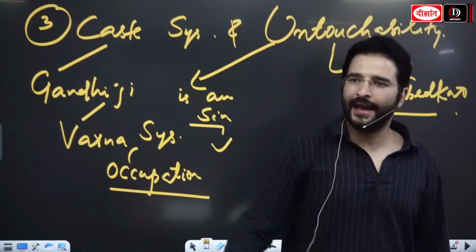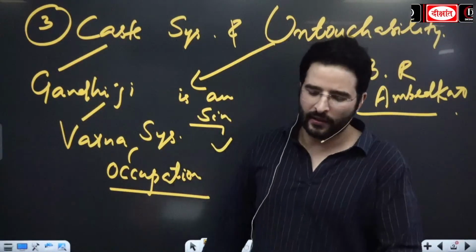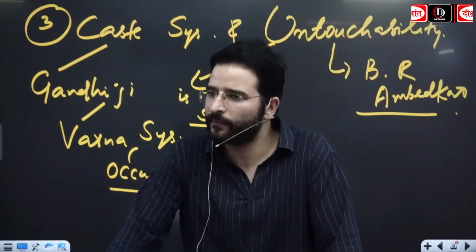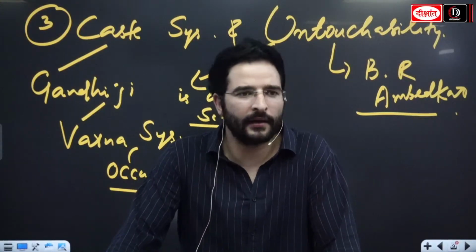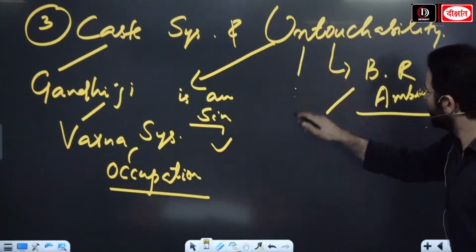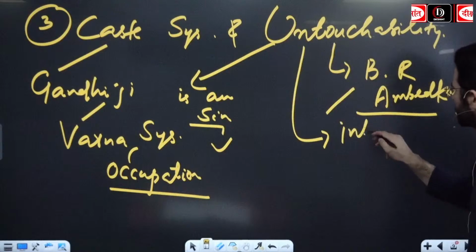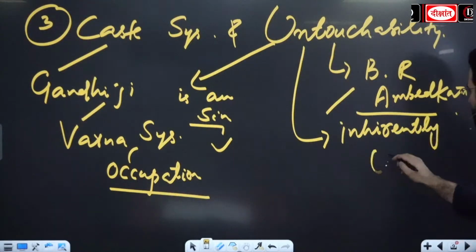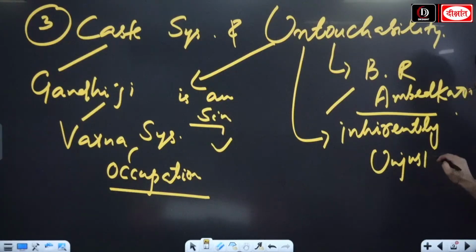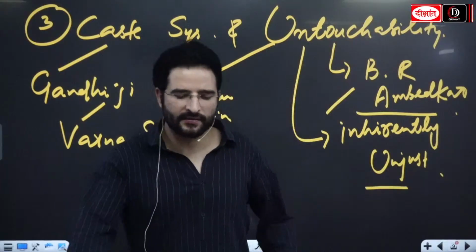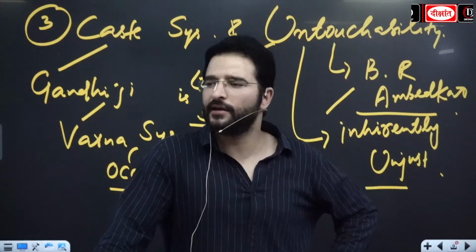It is inherently unjust. ये भी कहा अनटचेबिलिटी इज इनहेरेंटली अनजस्ट। ओके, ये पॉइंट लिखो, untouchability inherently unjust. ठीक है, he was having this work as well, the annihilation of caste.